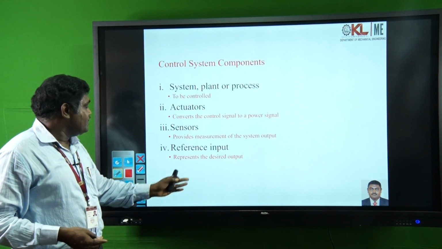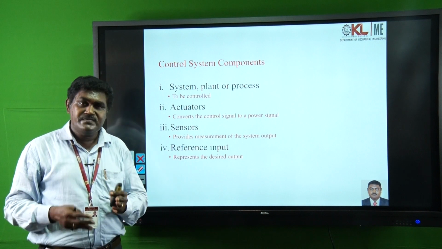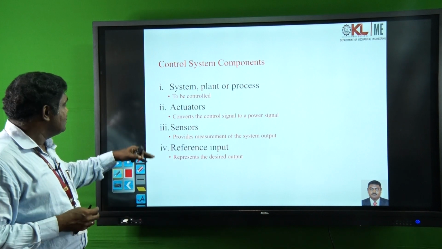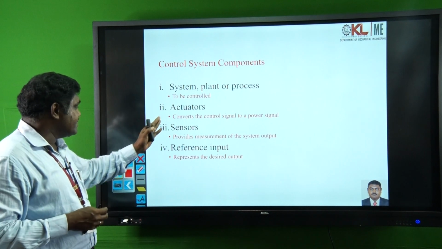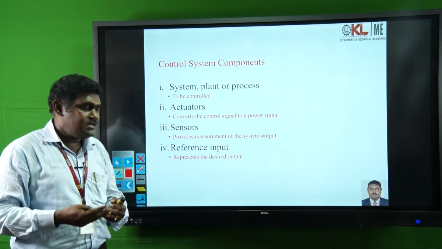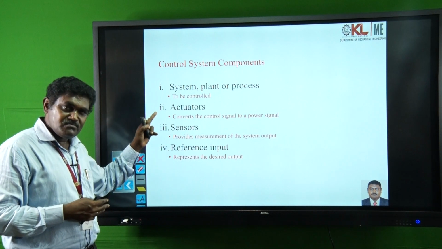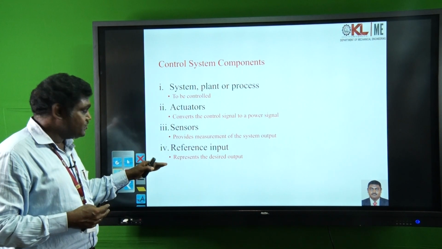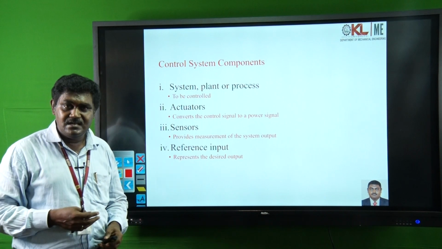Control system components. What are the different components of a control system? The system, plant or process to be controlled; actuators that convert the control signal to a power signal; sensors that provide measurement of the system output; and a reference input that represents the desired output.